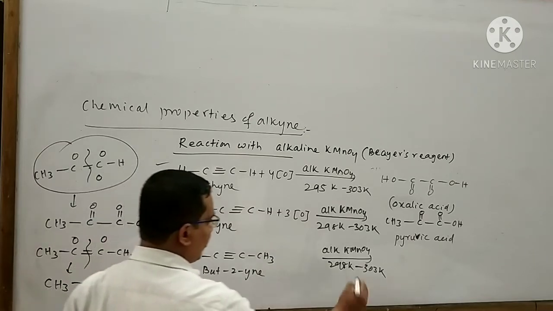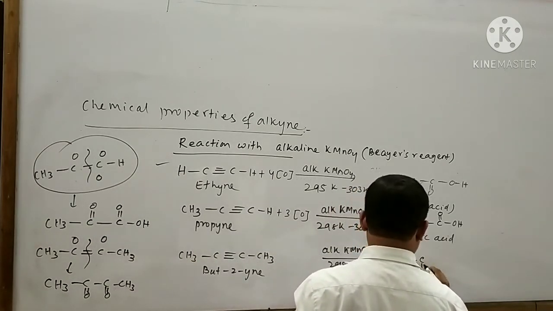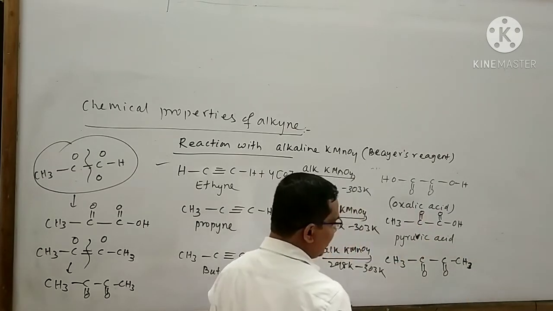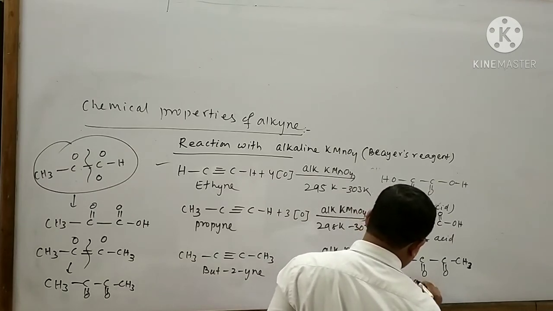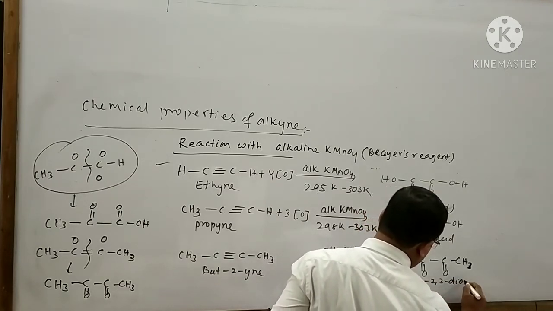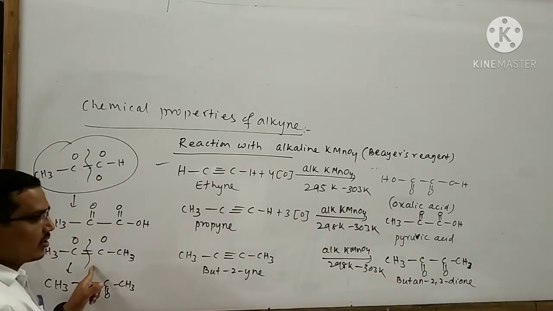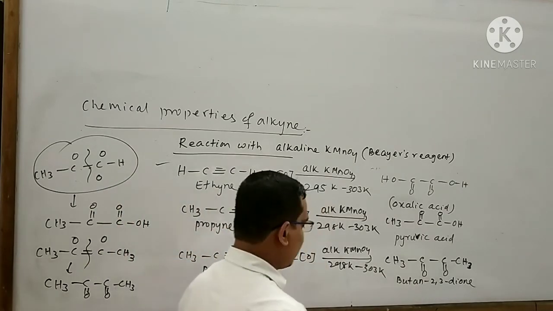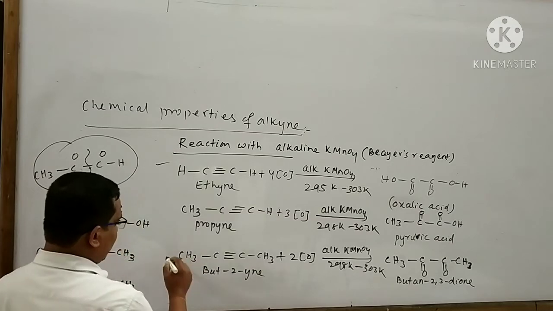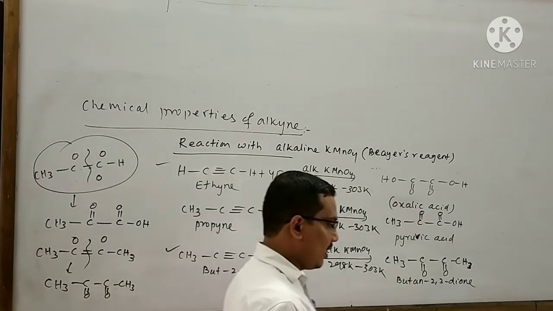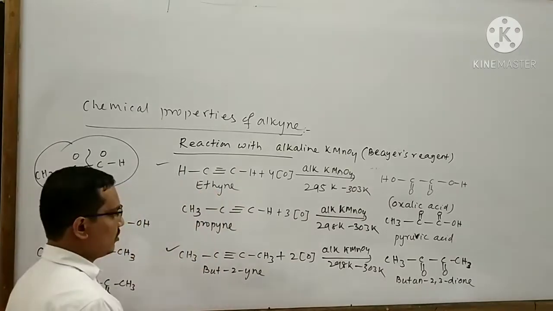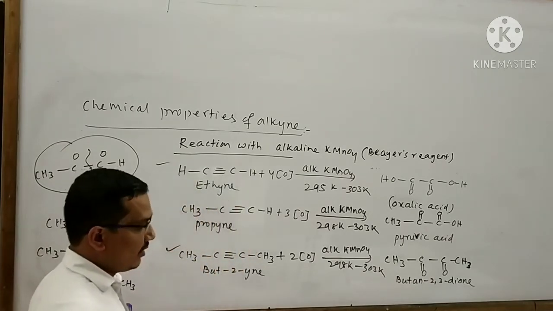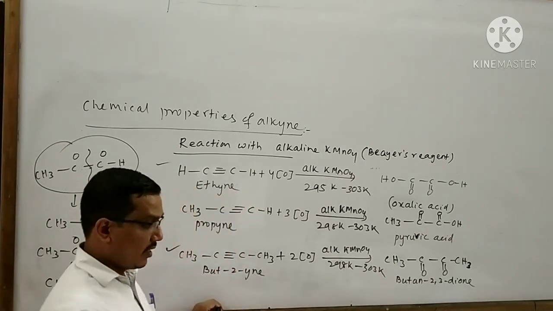I can write this compound here: CH3-C(=O)-C(=O)-CH3. The name of this compound is butane-2,3-dione. Look at that, here 2 nascent oxygens give diketones. For this reaction, I can write a statement like this: acetylene reacts with the cold alkaline KMnO4 solution